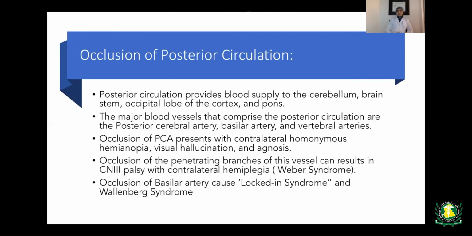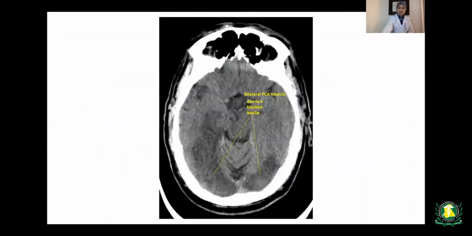Occlusion of the penetrating branches of these vessels can result in third nerve palsy with contralateral hemiplegia, also called Weber syndrome. And when there is occlusion of the basilar artery, it can cause locked-in syndrome. I can show you in this image of the brain these occipital lobes.